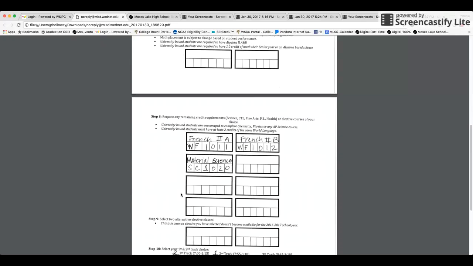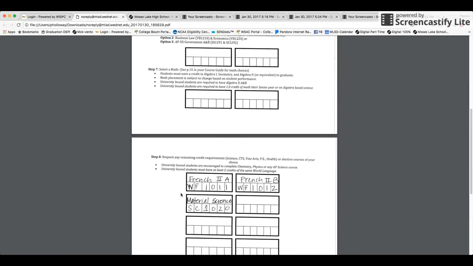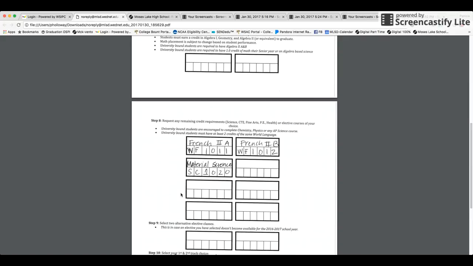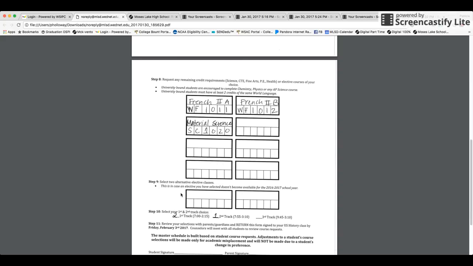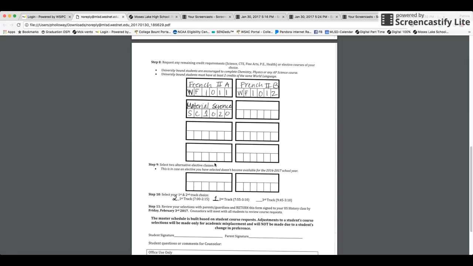Okay, so step 8 is after all the required classes are complete on the first page. This is where your science courses would go, your CTE classes, the fine arts, PE, health, and of course all your electives. For Nick, we chose that he was going into French 2. Because French is a full year elective class, we filled in 2 boxes. So French 2A and the course code, and then French 2B and the course code.